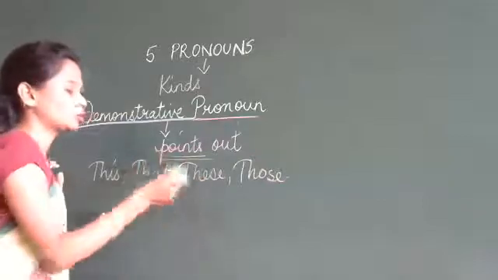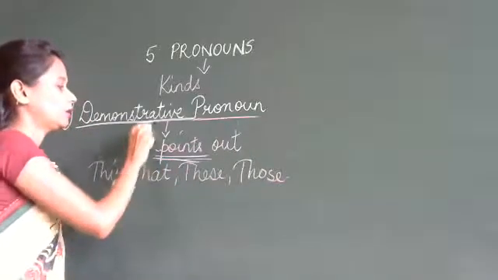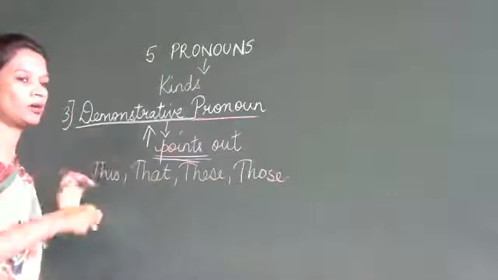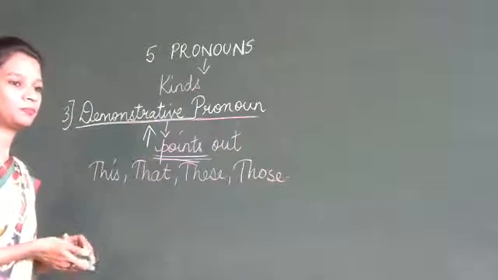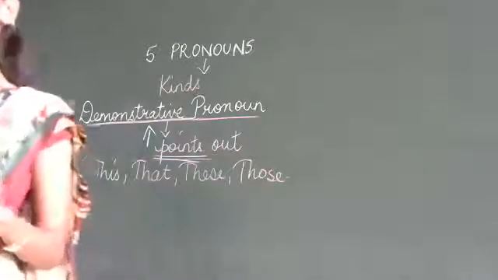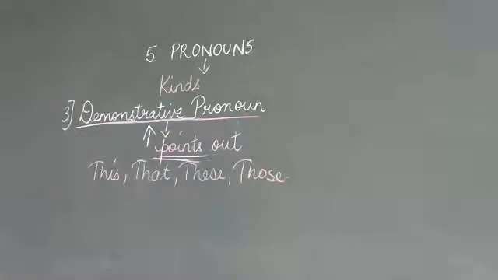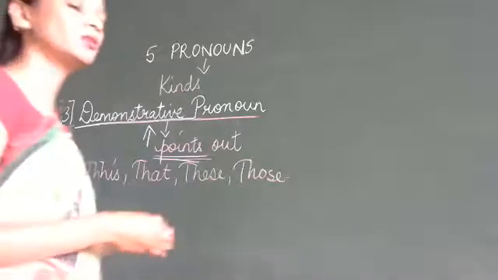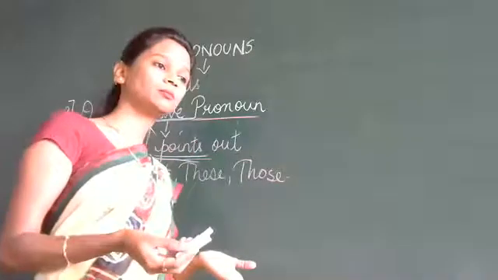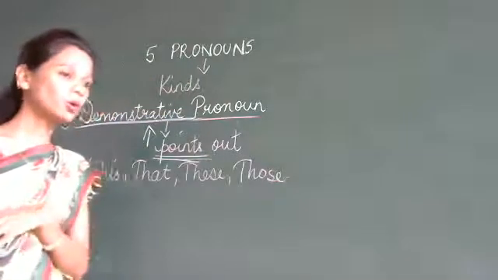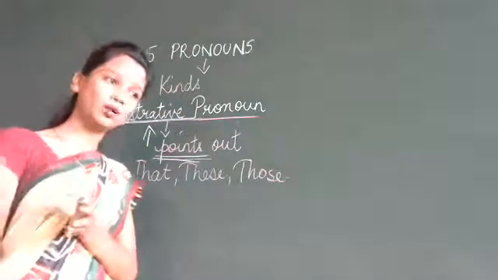The words that are used to point out are called demonstrative pronouns. What does the definition say? These pronouns are used to point out persons or things for which they stand. This, that, these, those. This is my pen. Those are houses. Those are my neighbors. This is my school. That is my dog.